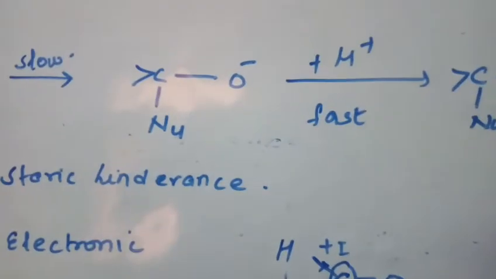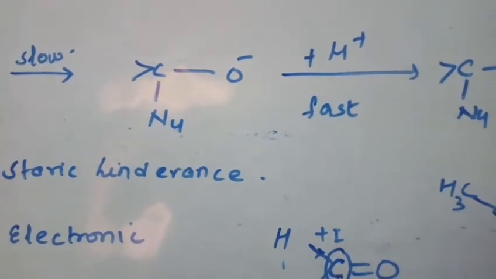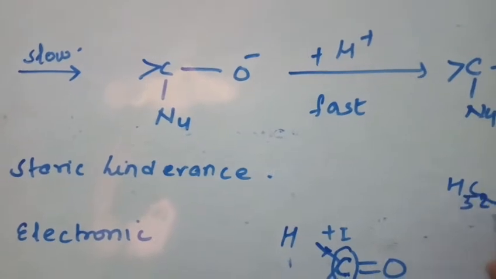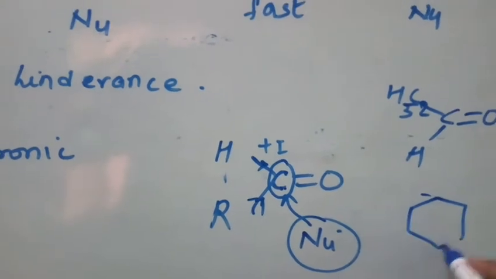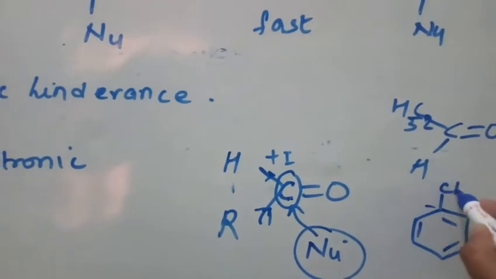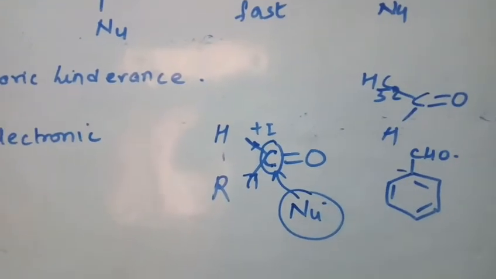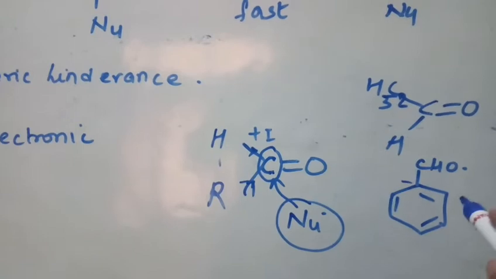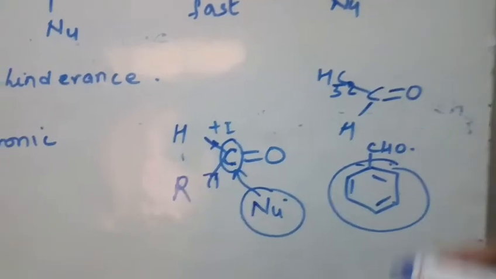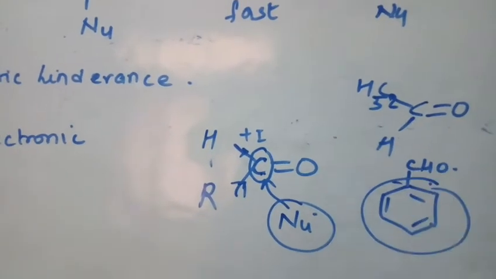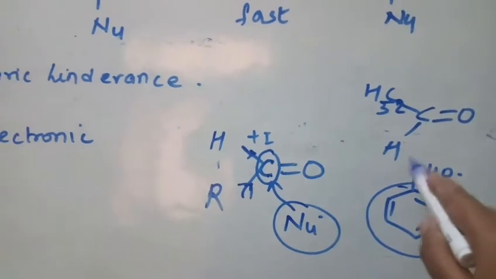Now one question is asked: say there is propanal, C2H5CHO, and the other one we have is benzaldehyde given, right? Out of these two, which will have more reactivity towards the nucleophilic addition reaction? So you can say that since we have this electron withdrawing group, it will withdraw the electrons from this carbonyl carbon. Hence the positive charge will increase, so the nucleophile can easily come and attack here.